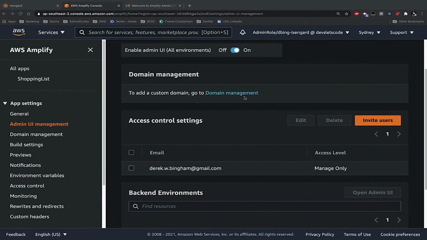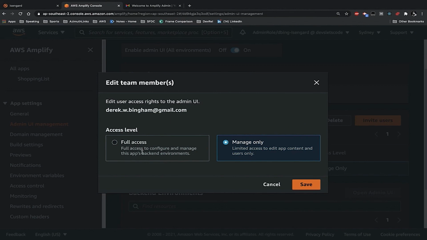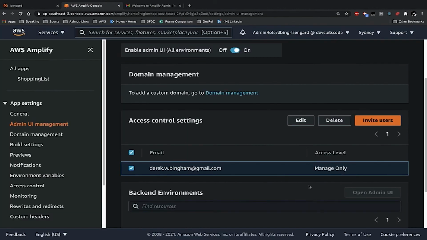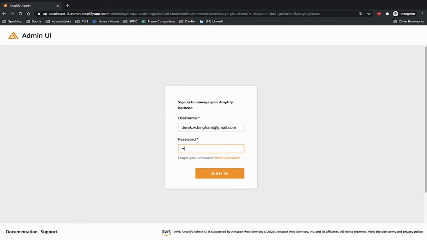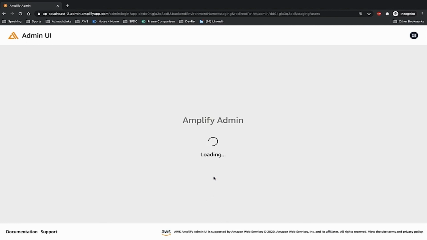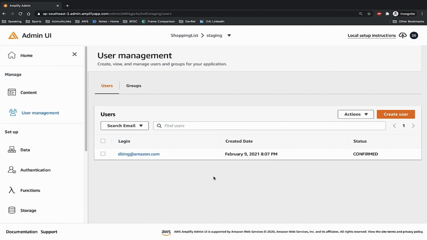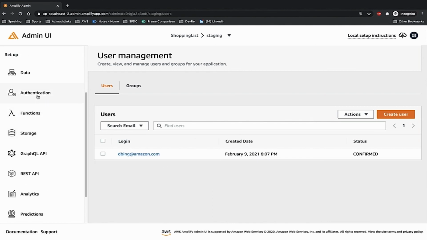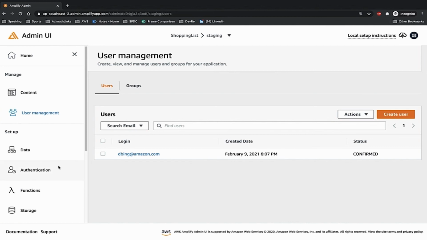But if you do need development access, then I can change this user. So I'm going to change this user to have full access. Changed, saved. Once it's persisted, I just need to relog back into the admin UI, and this is what I'm doing now. Once I've relogged in, you'll see again that the fully featured backend services that I can add to my app are all there, and I can do so without access to the AWS account.